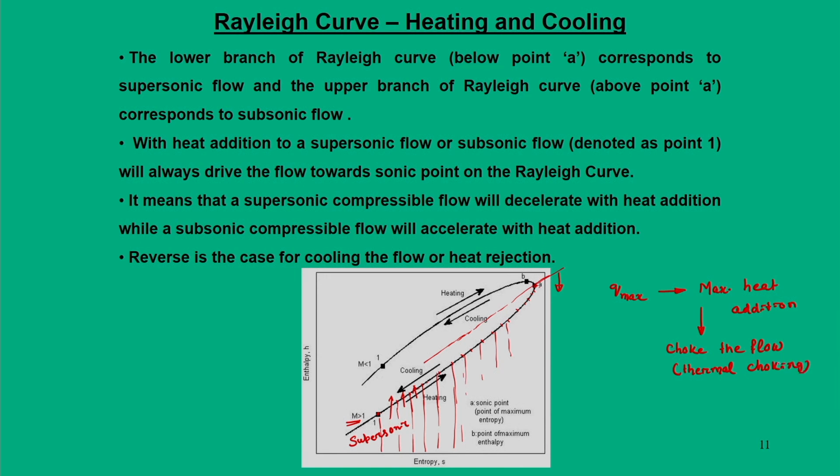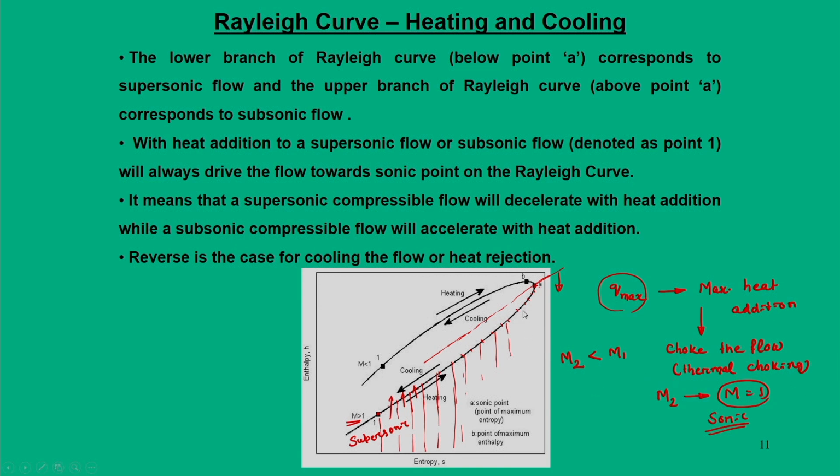By choking I mean heat addition. As you see in this figure, when I add heat to a supersonic flow, the Mach number decreases, M2 is less than M1. M2 will reach, at one particular instant, the value 1, that is sonic. When this condition is reached for a given Q max, the flow is called thermally choked.